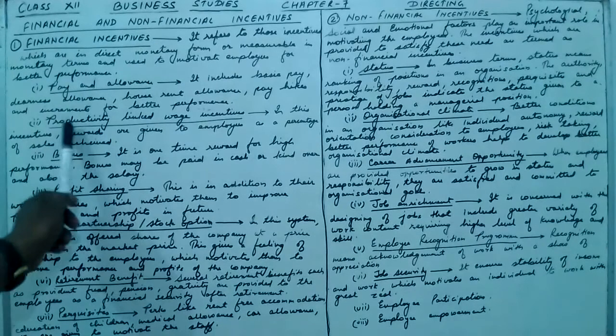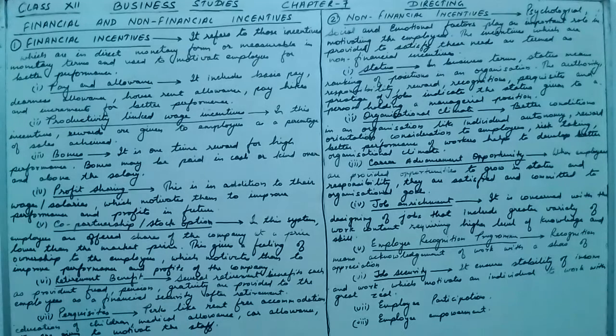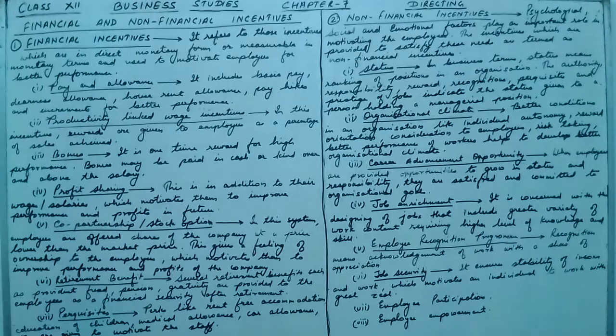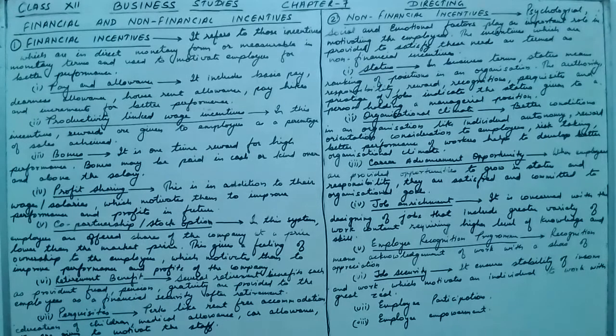Second financial incentive is productivity linked wage incentive. In this, incentives and rewards are given to employees as a percentage of sales achieved. Means a target is given, and if he is achieving the target, then the incentive or reward is given to him. Its advantage is that the reward is directly related to the performance. If the employee performs higher, then more reward he will get. If he does not perform higher, then he will get less reward.